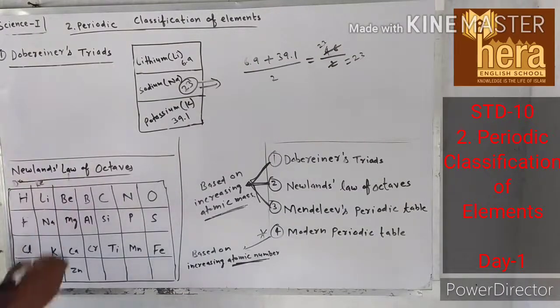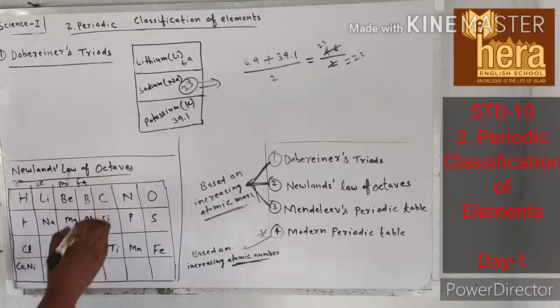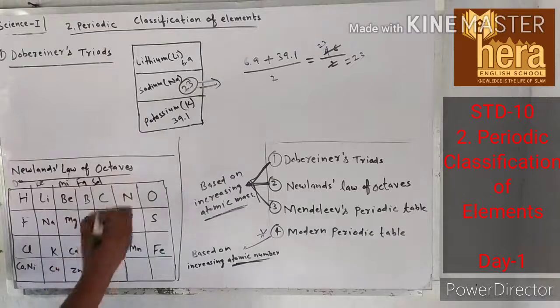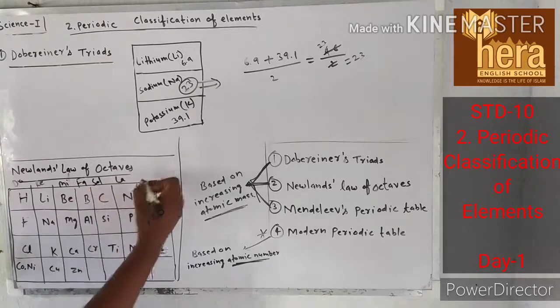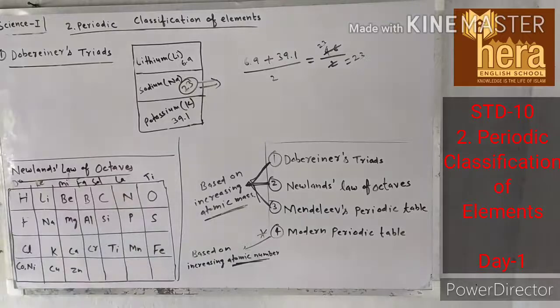Similarly, this note is called Mi, fa, sol, la, ti. So Newlands placed the metals cobalt and nickel along with halogens, and the properties of halogens are totally different from cobalt and nickel.